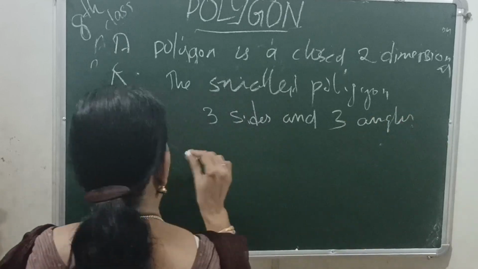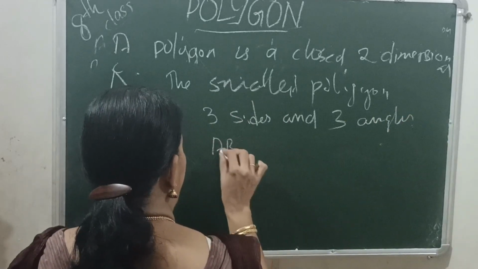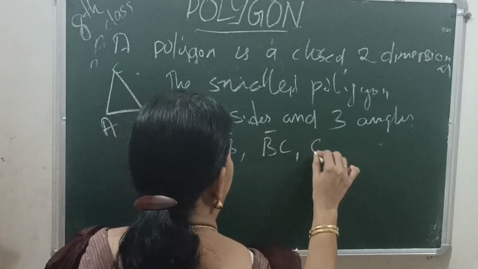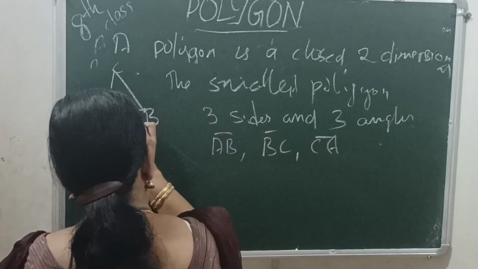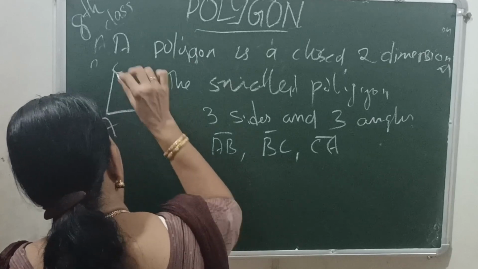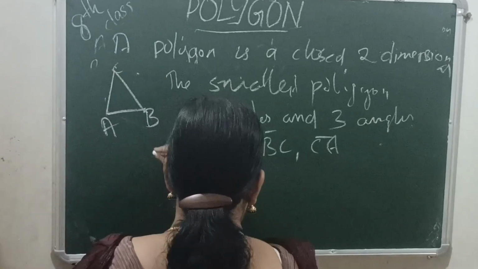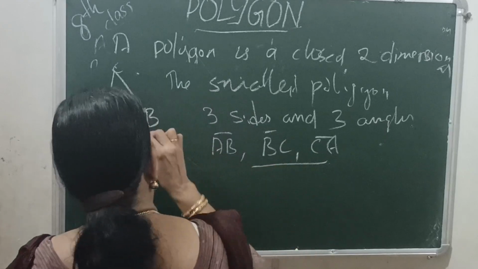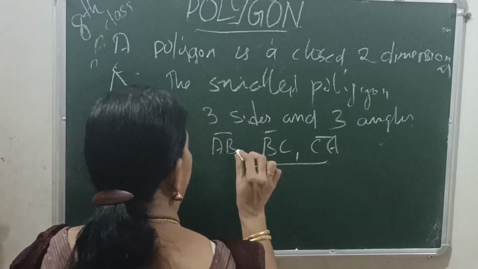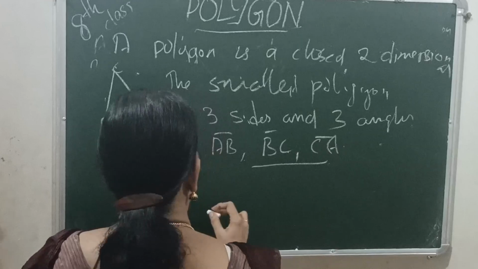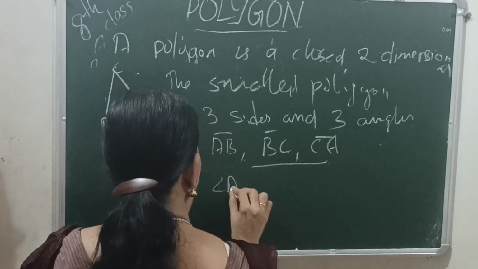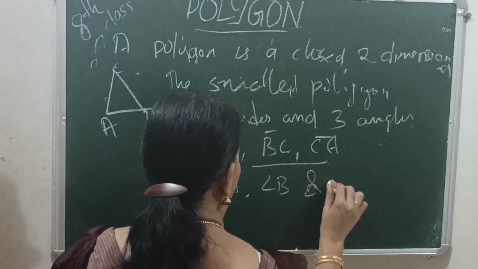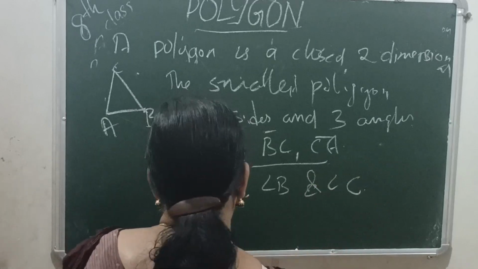Here the three sides of this triangle are line segments AB, BC and CA. By joining these straight lines we get a three-sided polygon, that is triangle ABC, with sides AB, BC and CA. And the three angles are angle A, angle B and angle C.